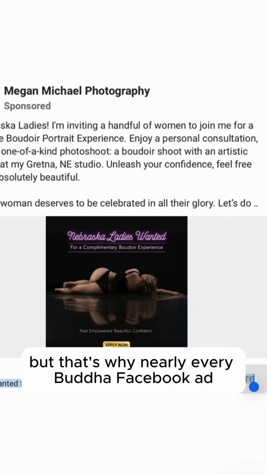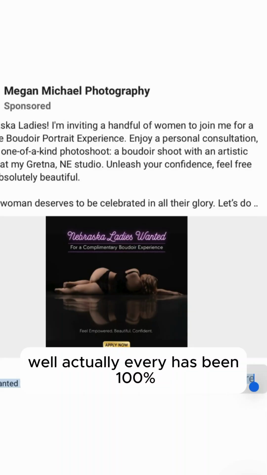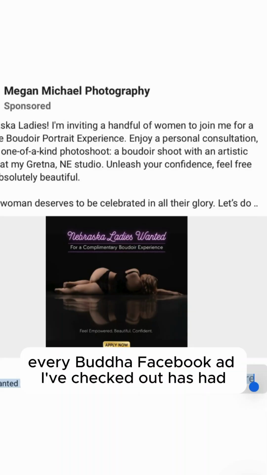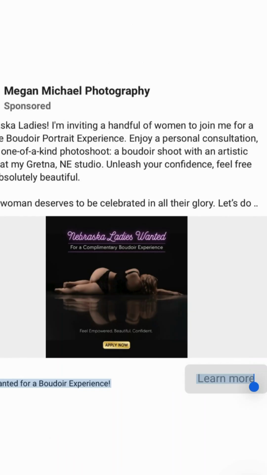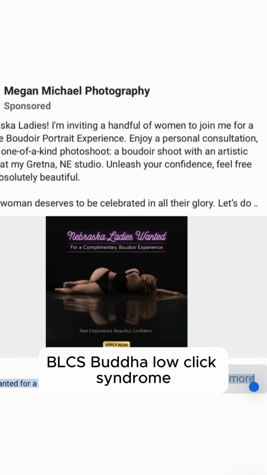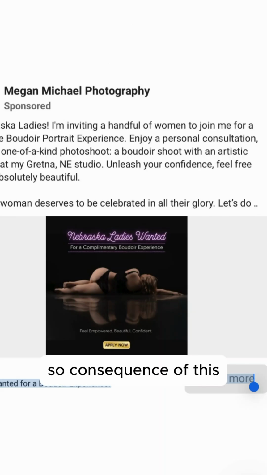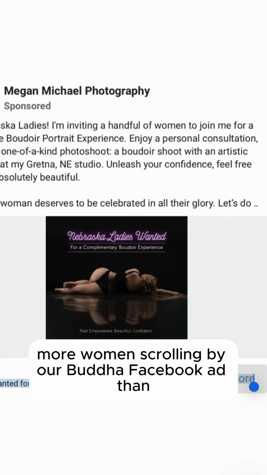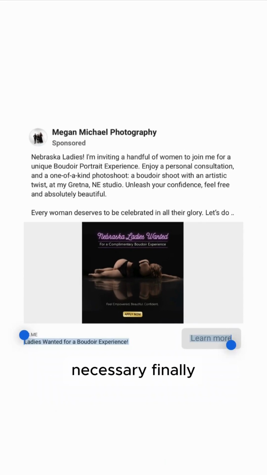But that's why nearly every Boudoir Facebook ad, well, actually 100%, every Boudoir Facebook ad I've checked out has had BLCS, boudoir low click syndrome. So the consequence of this is more women scrolling by our Boudoir Facebook ad than necessary.